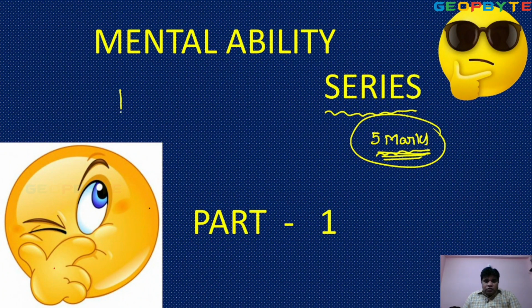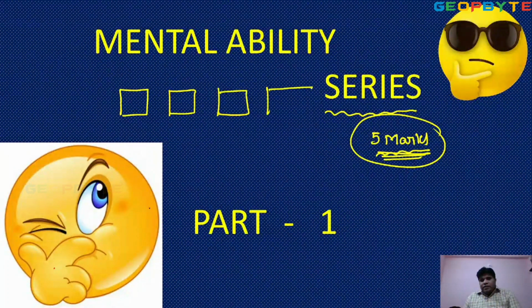Suppose here one box. Square box, square box, square box, and this is the question mark. Here I kept the circle the first time. In the second diagram I kept 2 circles. In the third one I kept 3 circles. What is the fourth one? This is the series question.